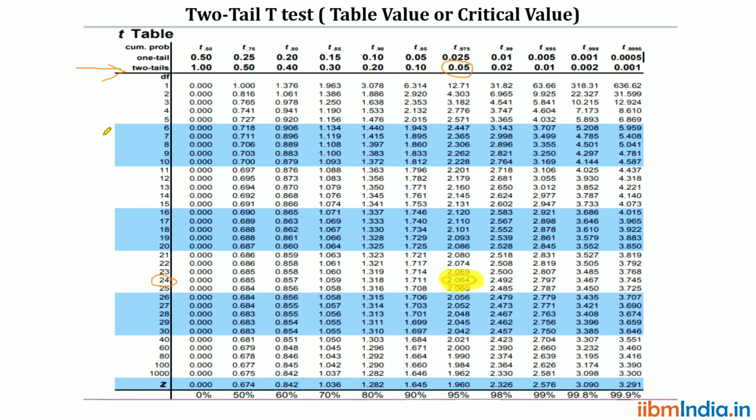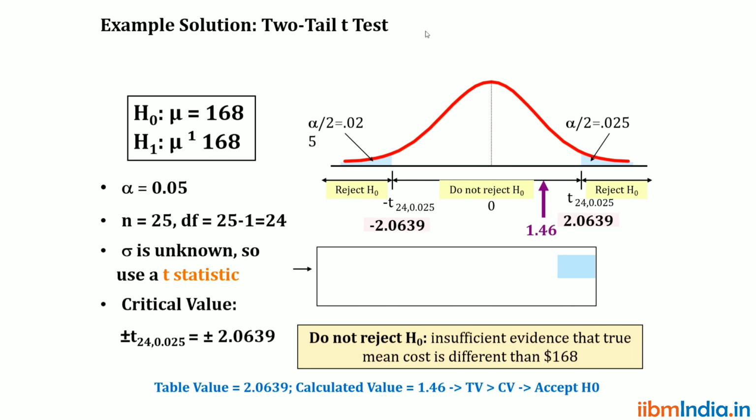We can define the boundary: minus 2.06 to plus 2.06. What is the calculated value? 1.46. Does the calculated value fall inside or outside the boundary? 1.46 falls inside the boundary.